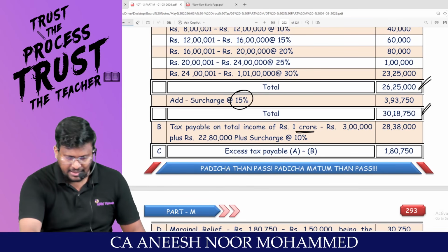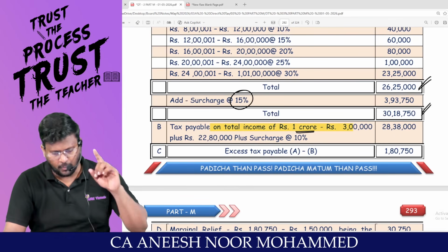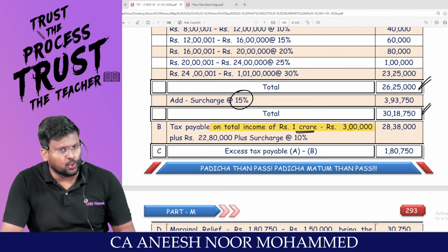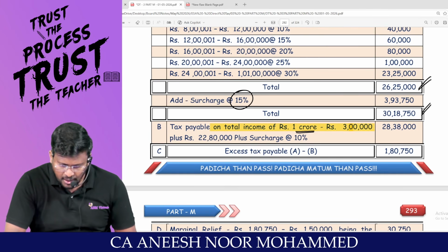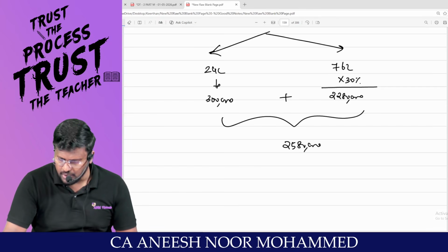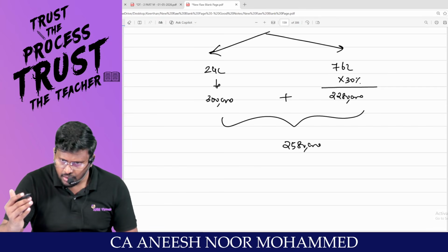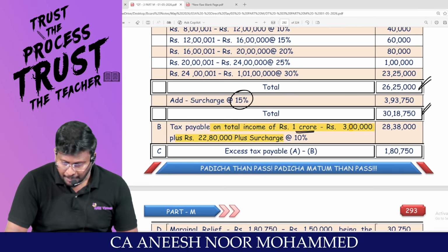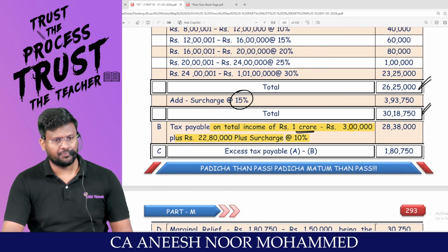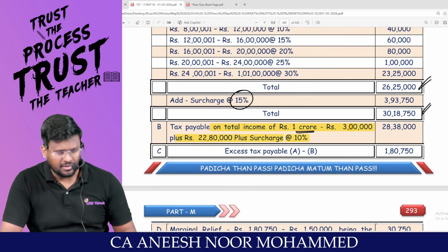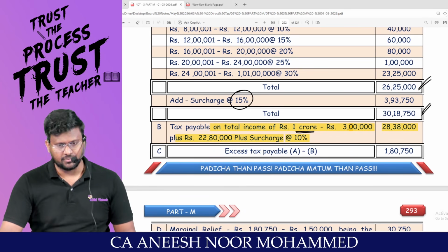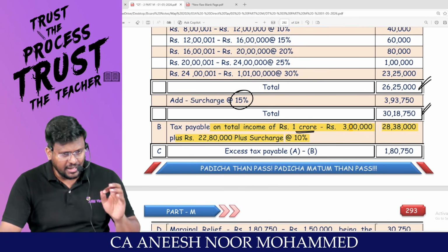Sir, the tax payable on total income of 1 crore: 3 lakh up to 24 lakh, plus 22 lakh 80,000 beyond 24 lakhs till 1 crore, plus surcharge at 10%. The normal tax payable is 28 lakh 38,000.